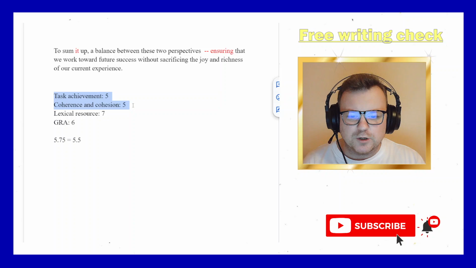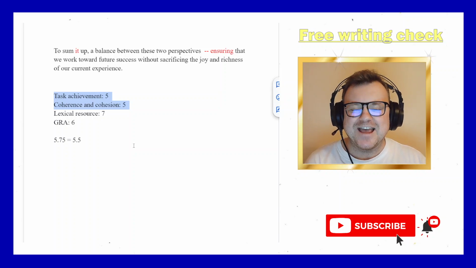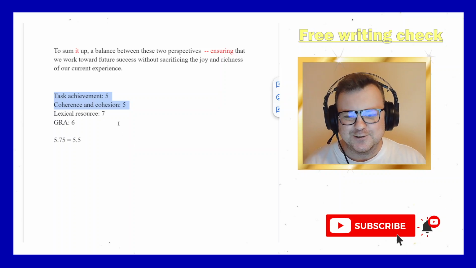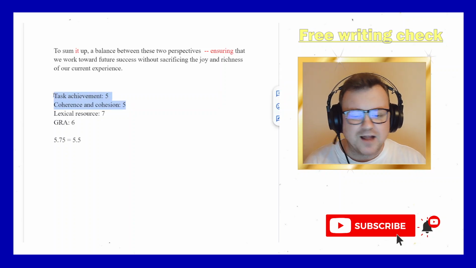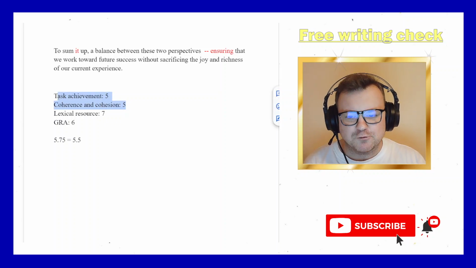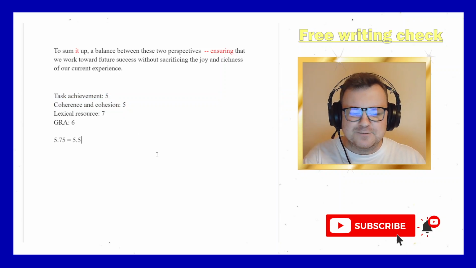Task achievement, coherence and cohesion: you just have to learn how to write an IELTS essay in 4 paragraphs, and you have to learn how to link those ideas better. It's just academic style, academic technique. If you learn how to write an academic essay, you'll be absolutely fine. Your language is fine, but your essay writing skills are weak. And that's my key takeaway from this.